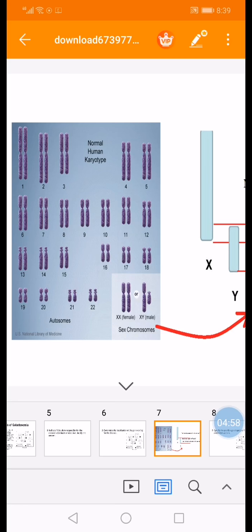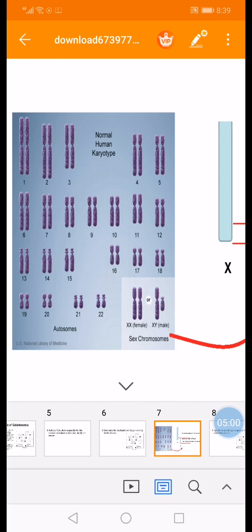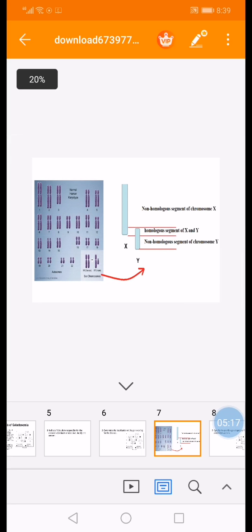So any gene can either be located, as you can see in the karyotype, on one of the autosomes from chromosome 1 till 22, or on gonosomes, which are two homologous X chromosomes in females and two non-homologous X and Y chromosomes in males.